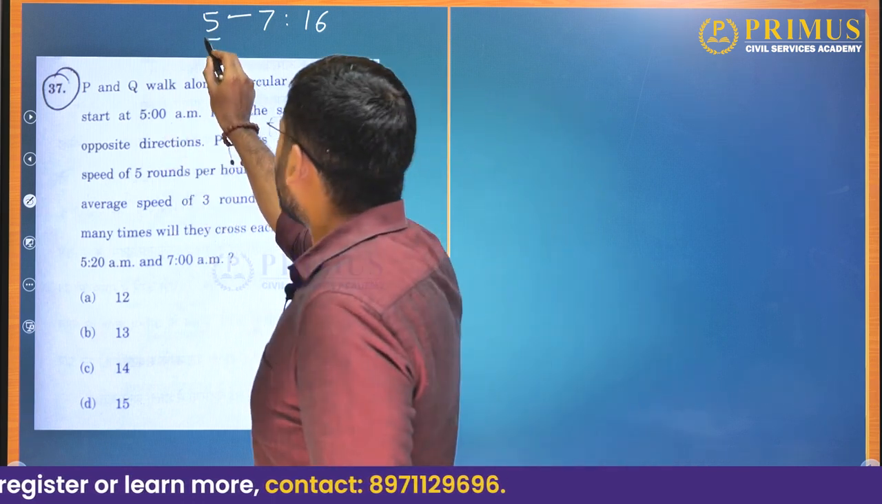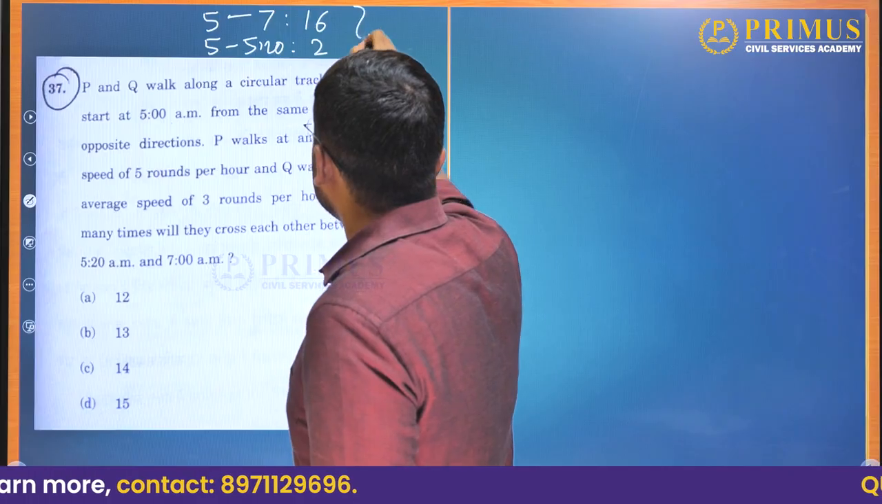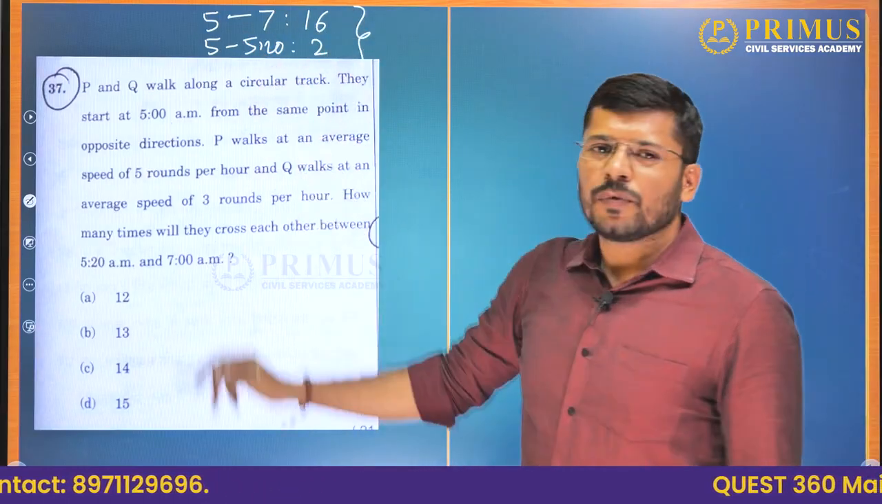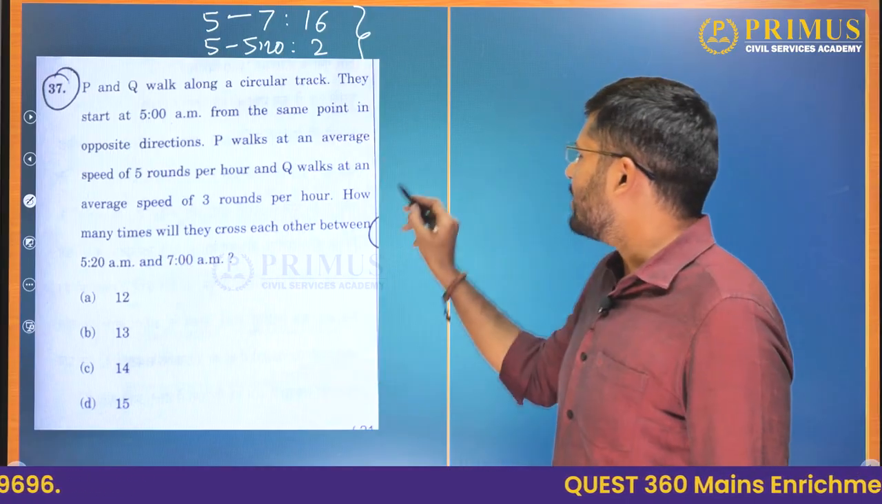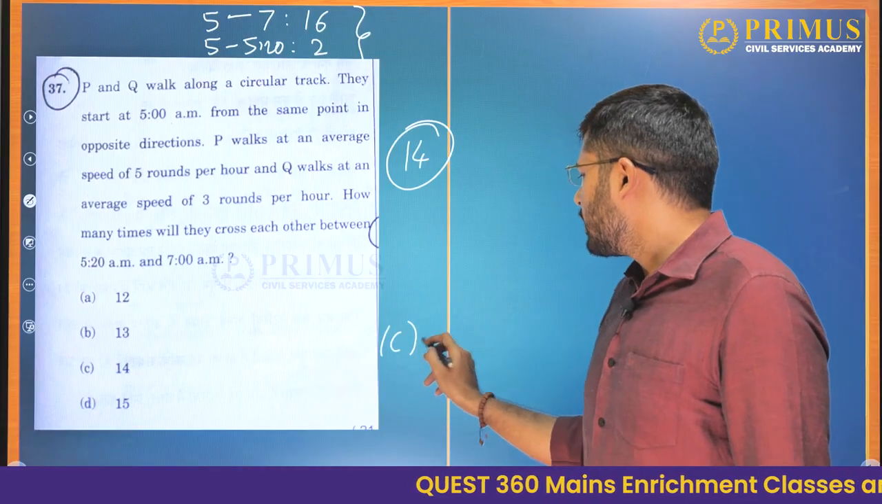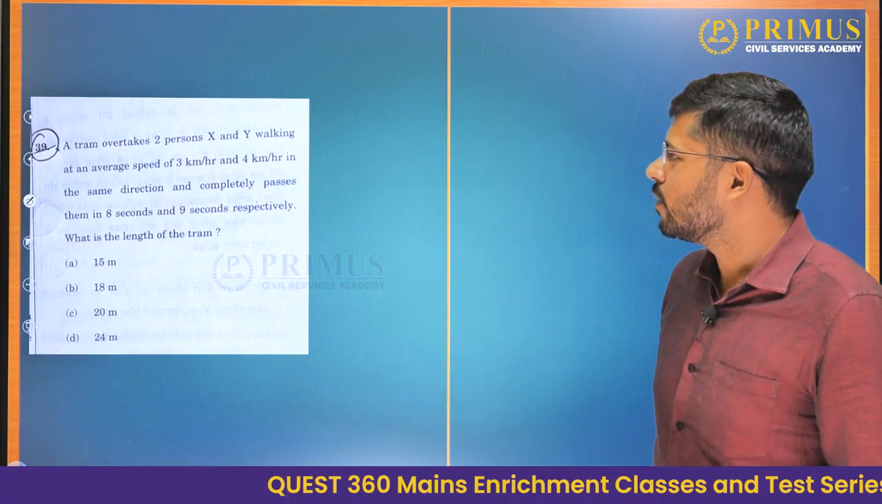So between 5 and 5:20, how many times do they meet? Only 2 times. But we know that from 5 to 7 they meet 16 times, and here they meet only 2 times. So the rest of the 14 times, when do they meet? Between 5:20 and 7. So the answer to this question will be 14, option C. Okay, we'll go further now.